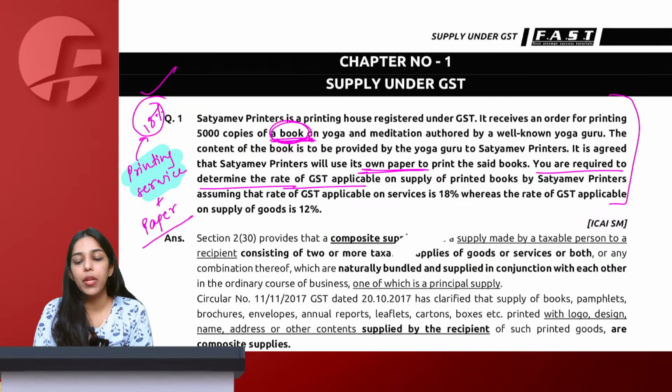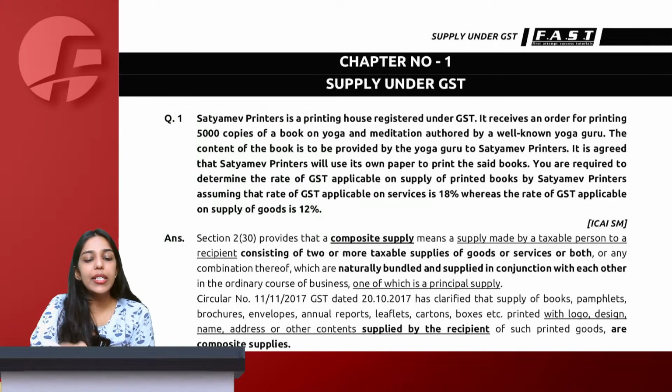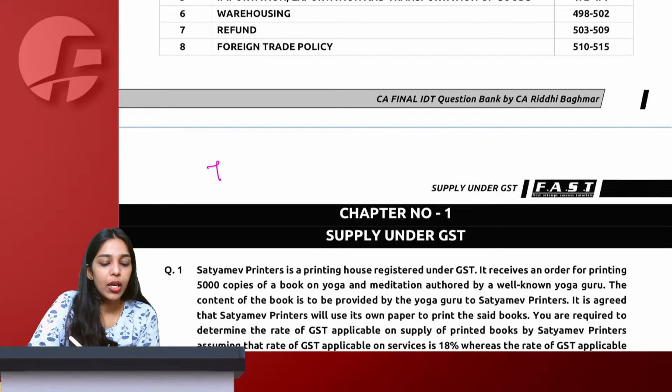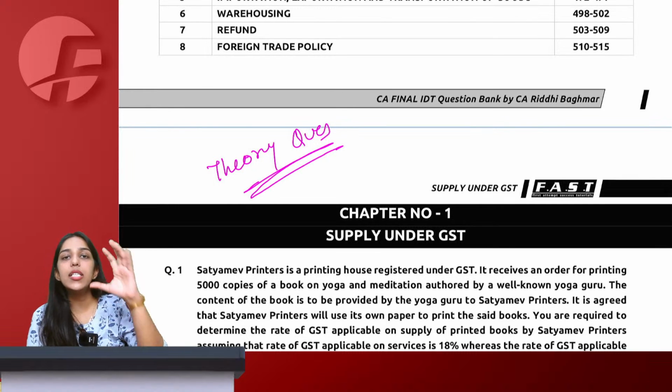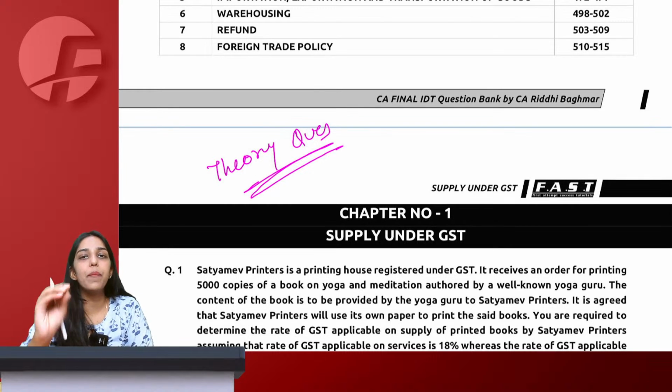The answer is no. Now listen to me very carefully. For any theory question I am teaching you, practical we'll see separately. For any theory question that is asked in the examination, you will find various presentations in the ICAI suggested answers. See, in our question bank, we do not change the suggested answer of ICAI. So the way ICAI presents the answer, I will give you straight up that way only. So we will find differences in them.